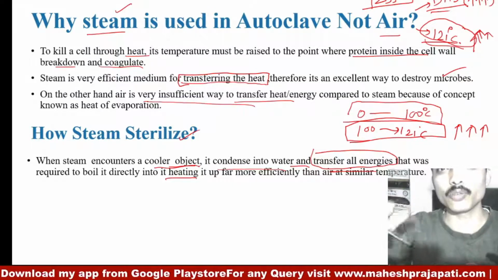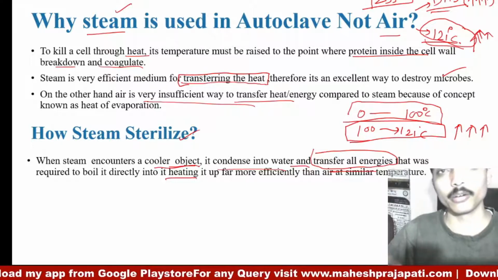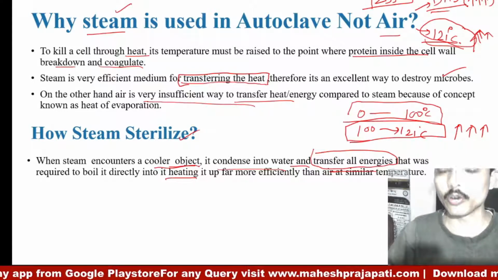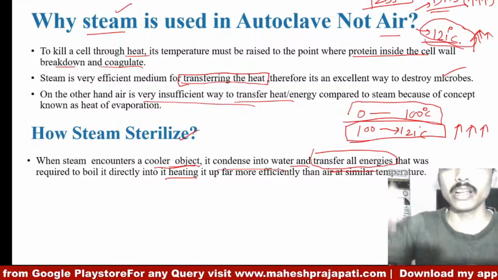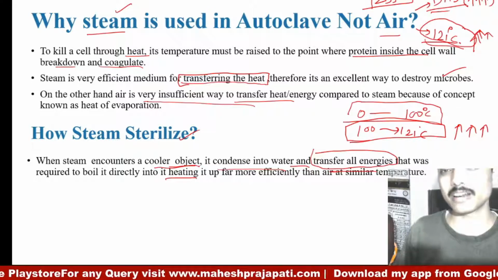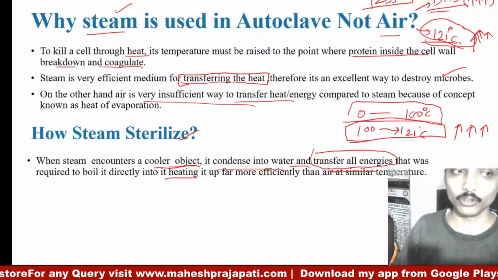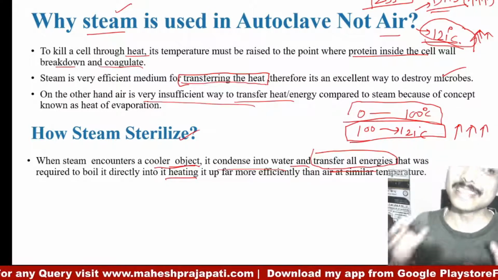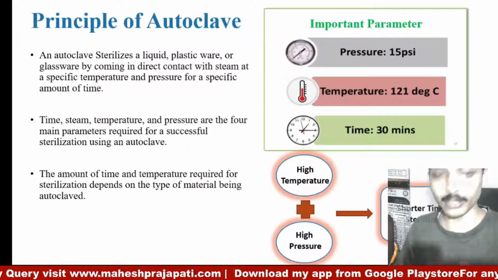Due to this transfer of heat, it kills all the microorganisms present on the surface of the material or inside the liquid. So by this method, steam sterilizes any kind of material. So this is about why we are using steam instead of air.